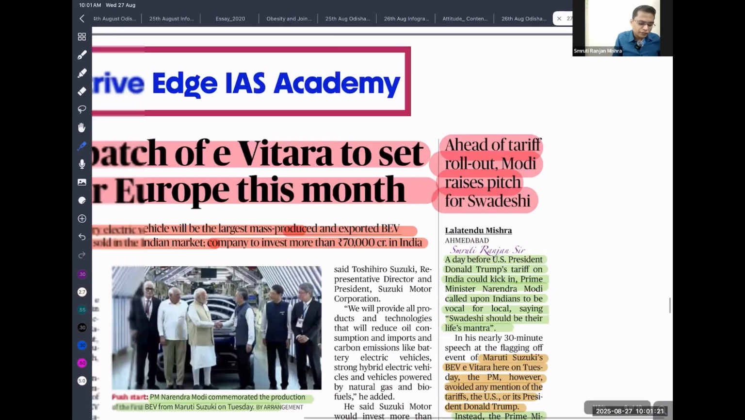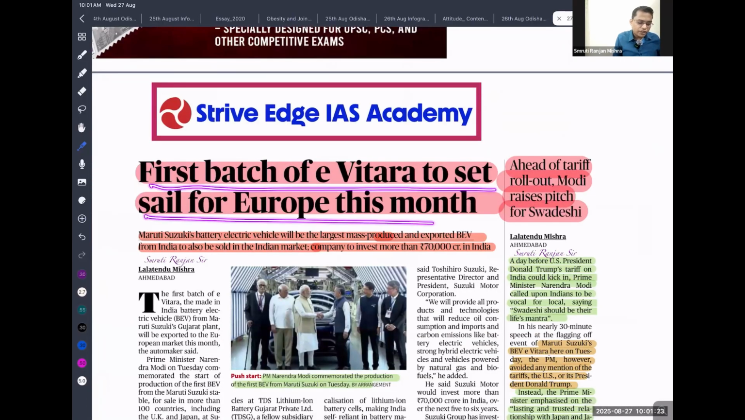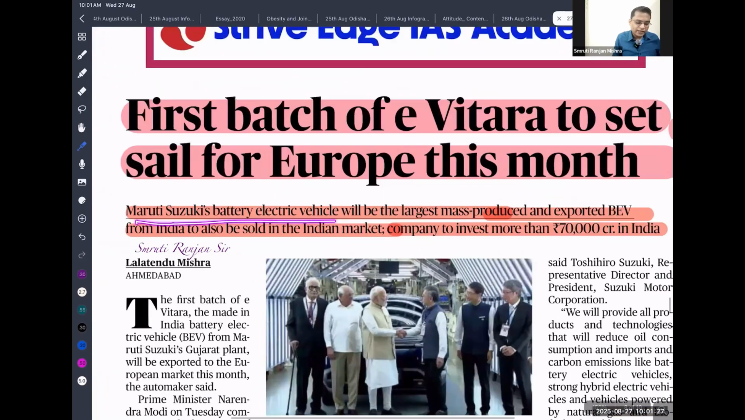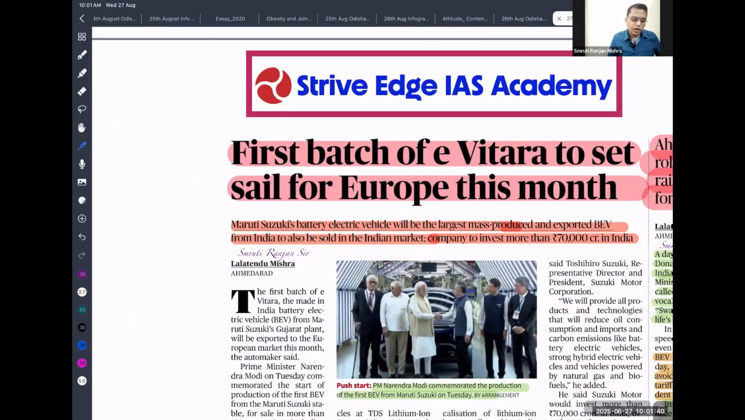So first batch of e-Vitara set to sell for the Europe this month. Maruti Suzuki battery electric vehicle will be largest mass produced and exported BEV from India, to be sold in India market. Company to invest 70,000 crore in India. So this is what more important, no need to go in detail.